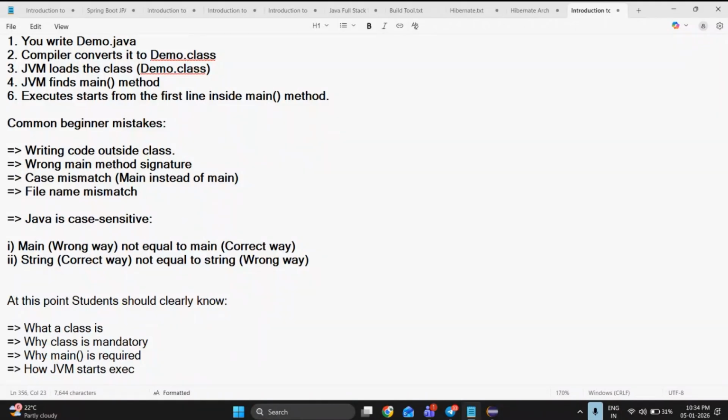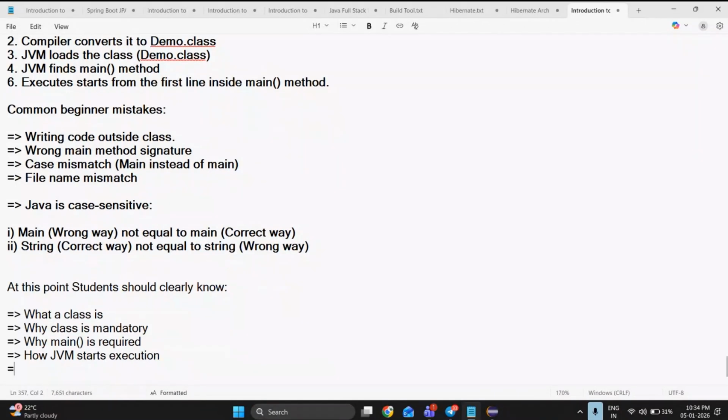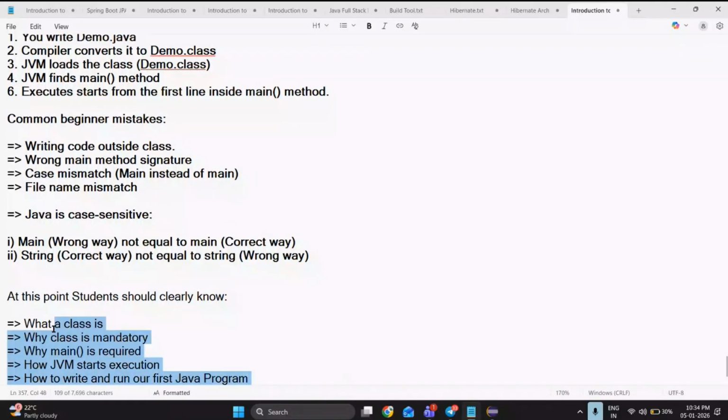Everything is discussed in very clear steps. And the next step was how to write and run our first Java program. This was explained very clearly. Okay, fine. So at the end of this session, we should be very clear about all these five points.